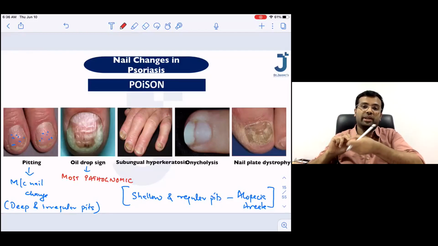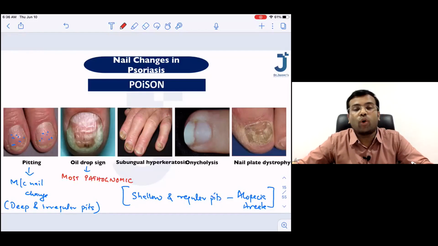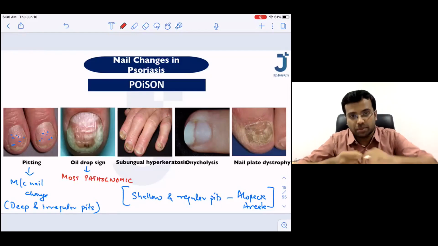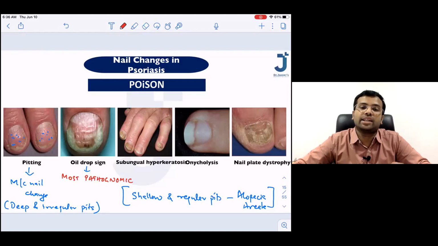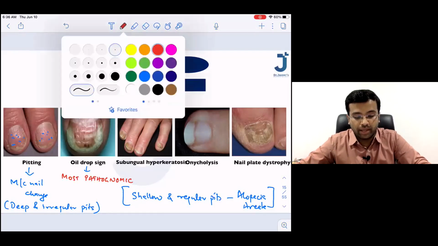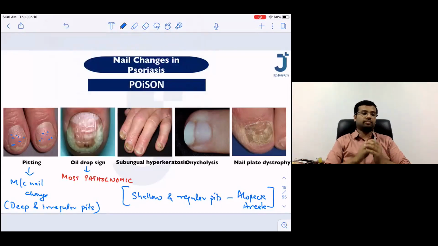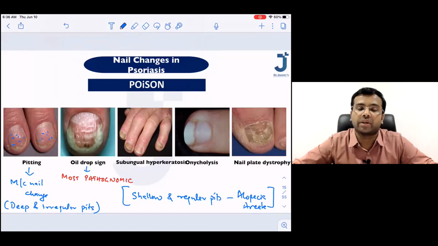S is for subungual hyperkeratosis. There is a thickening beneath the nail bed. O is for onycholysis, the splitting of the nails, and N is for nail plate dystrophy. So let us do it quickly. POISON: pitting of the nails, oil drop sign, subungual hyperkeratosis, onycholysis, and nail plate dystrophy. Most common type is nail pitting, and the most pathognomonic type is going to be the oil drop sign.